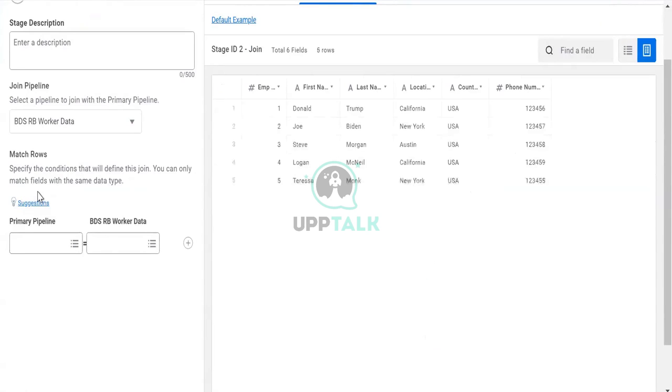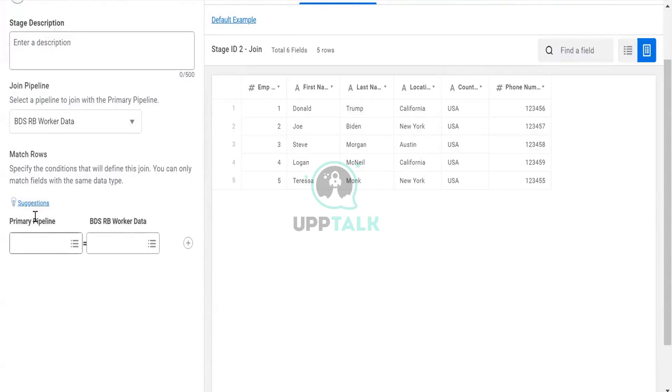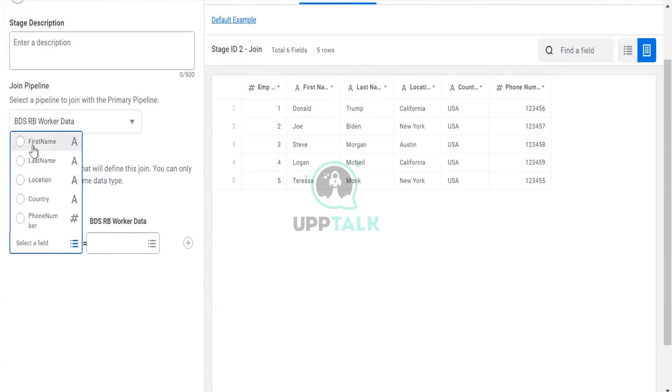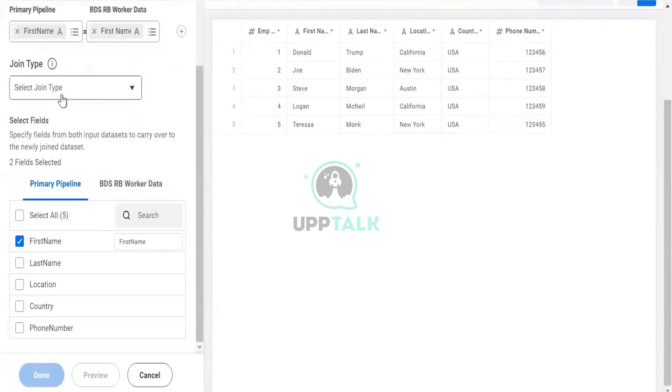Then what I will do is I can match the rows. Whatever it does, it specifies the condition that will define this join. To get the accuracy of the data, we generally get the data of it. Let's say that if we are combining this, we want a key. If we won't give the key, it won't give us the accurate data. Let's say here we are using the key as first name here and first name here, and we are selecting a left outer.